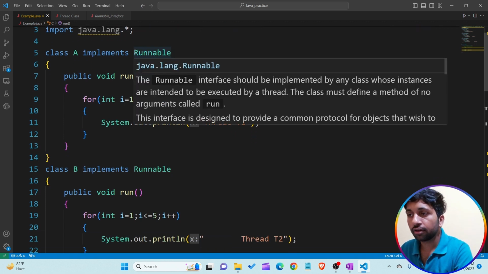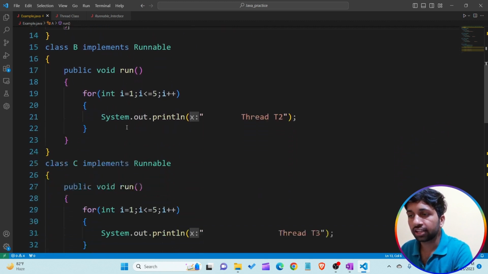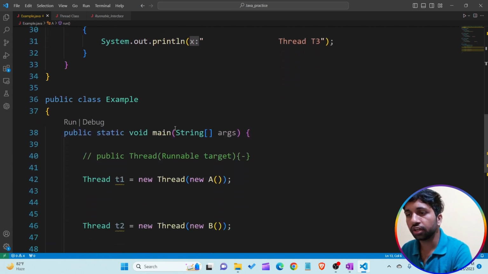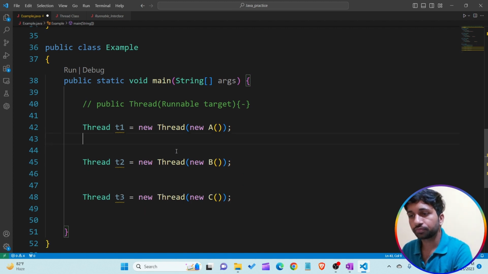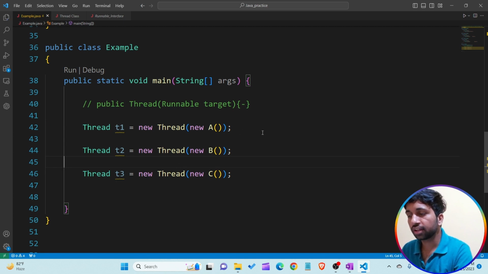Understand? And when we are implementing the Runnable interface, I have to implement the method of the Runnable interface. So I'm giving the body for the run method, and the same for class B and class C. So class A, class B and class C all implement the Runnable interface, and not only implement it but also provide the implementation for the interface method, that is the run method. Okay, so now you are able to see the error is gone from there also.